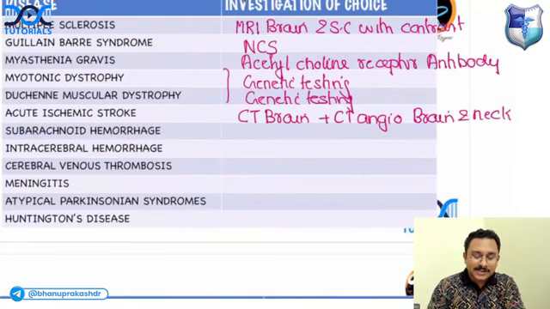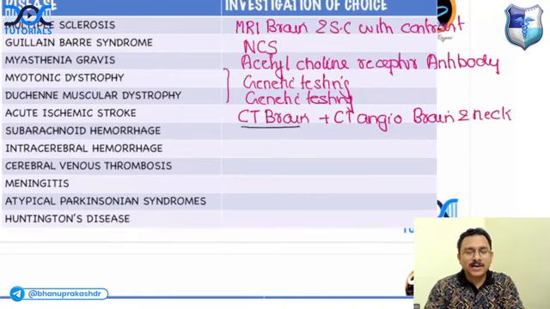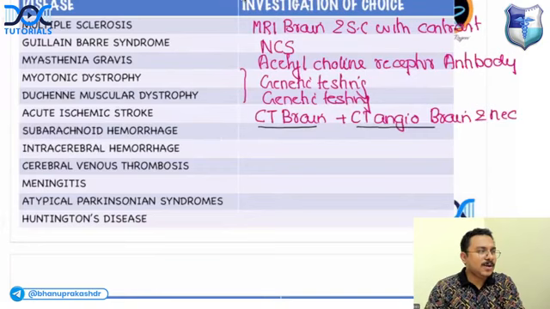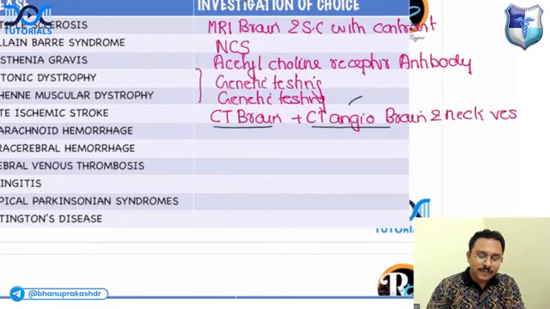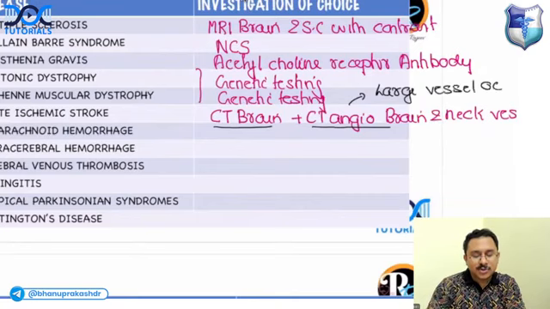Why are you writing like this? CT brain is to rule out the bleed or stroke mimic. Why are you doing CT angio? Can anybody tell me why you are using CT angio? Okay. Somebody is asking what is DMD? DMD, Duchenne muscular dystrophy. Okay. So with CT angio, you are looking for large vessel occlusion. You are doing CT angio to see if there is occlusion of any large blood vessels.